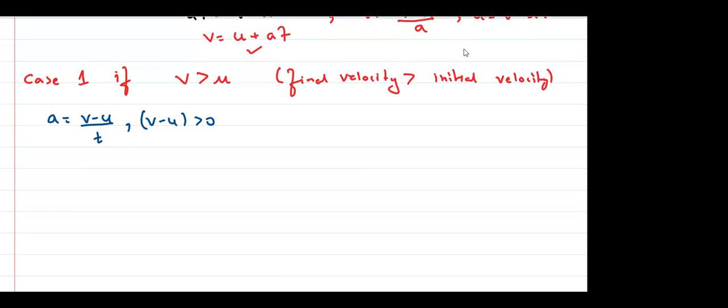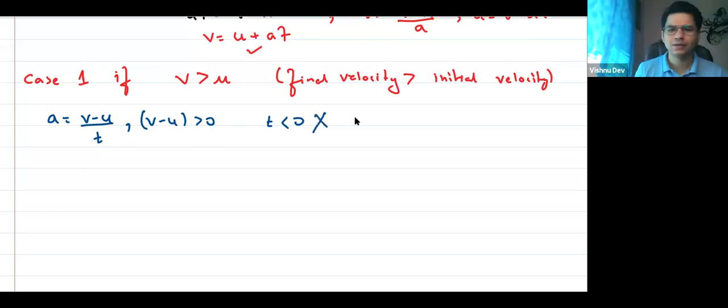Anyone have any doubt in this? No doubt. Okay. So can I say, if this is the case, can time be negative? Tell me, can time be negative? No, sir, it is not possible. Time can never be negative.